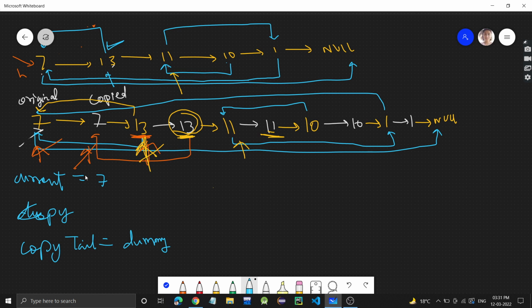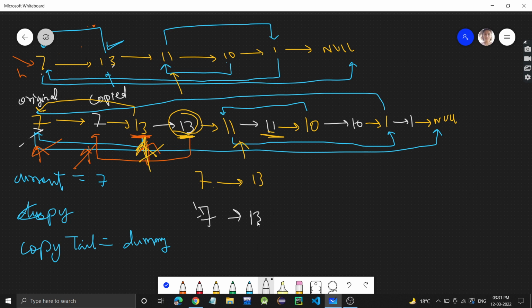Now we have to segregate. This yellow 7's next should be connected to the original 13, and this gray 7's next should be connected to the copied 13.